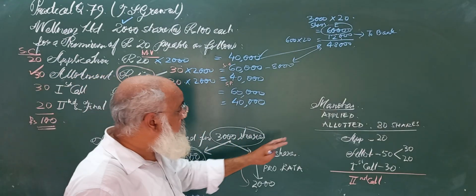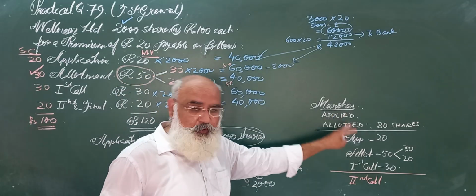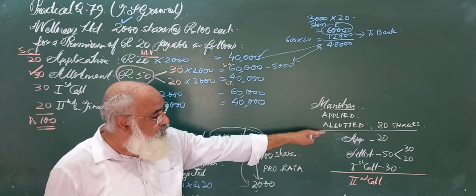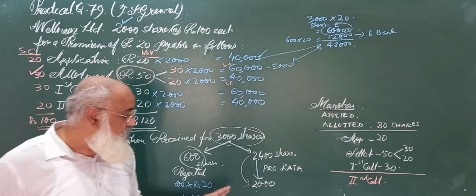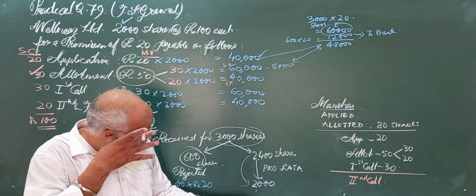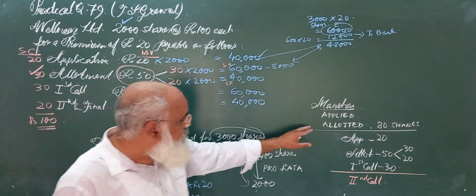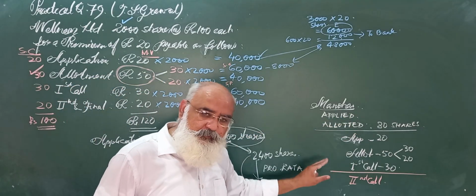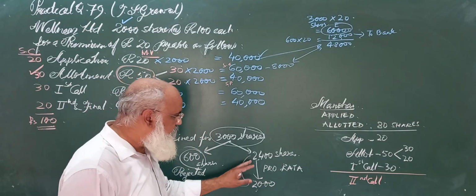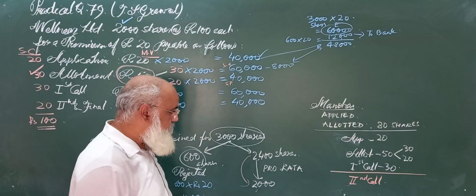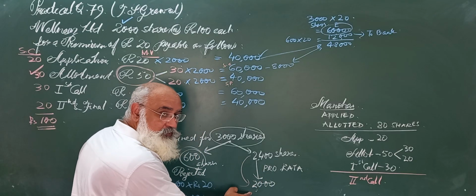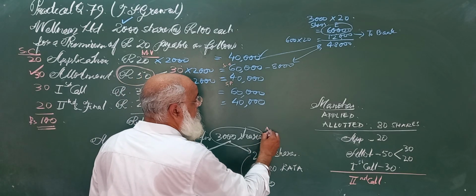Now we will see what happened with Mr. Manohar. Shares were allotted to him, 80 shares. Shares were allotted to anyone on a pro rata basis only. So Manohar also is a category under pro rata. So what would have happened with him? First we will find out the common ratio. Now 2400, the applicants were given 2000. First write allot, and apply below.